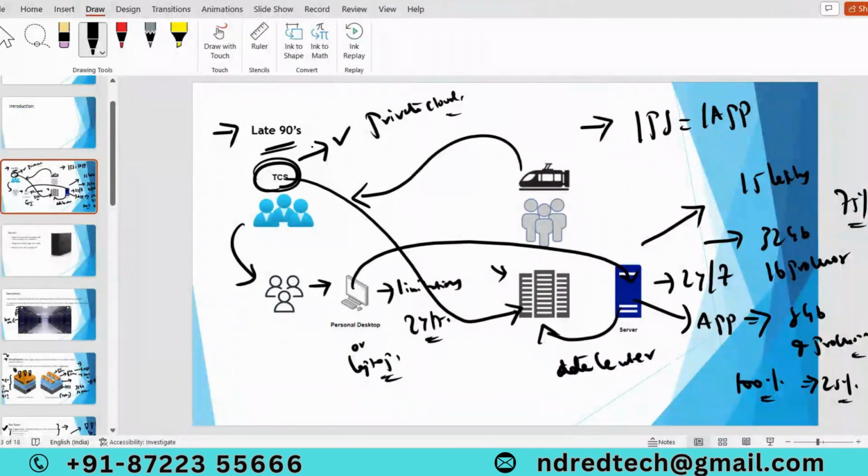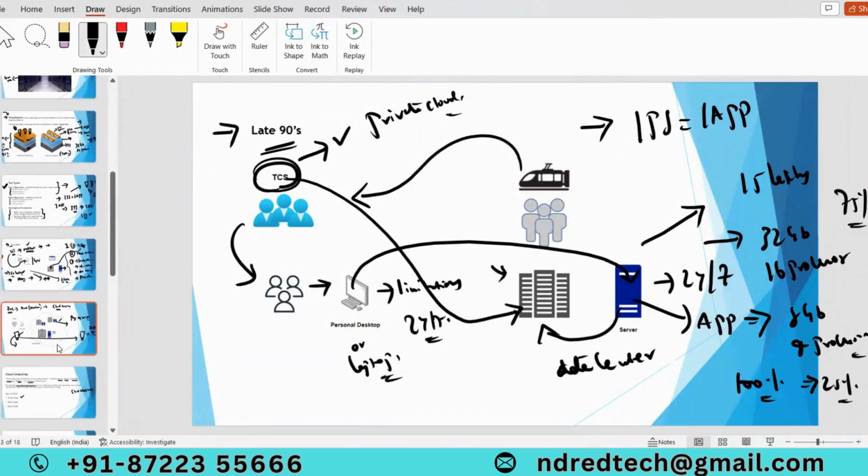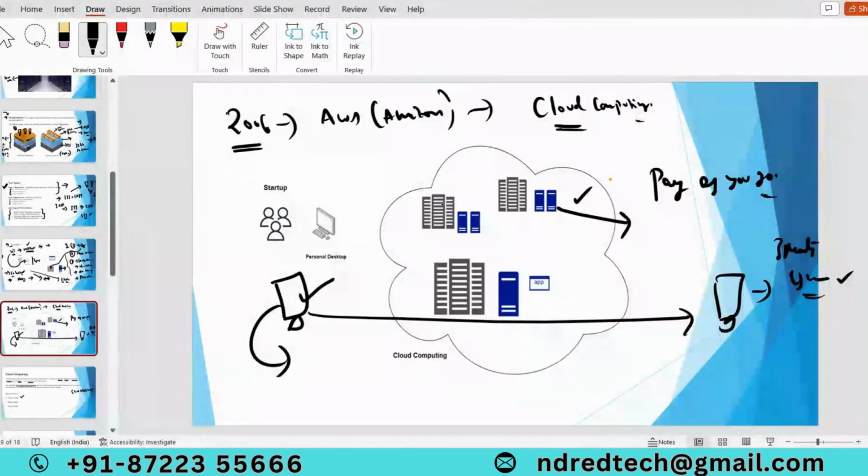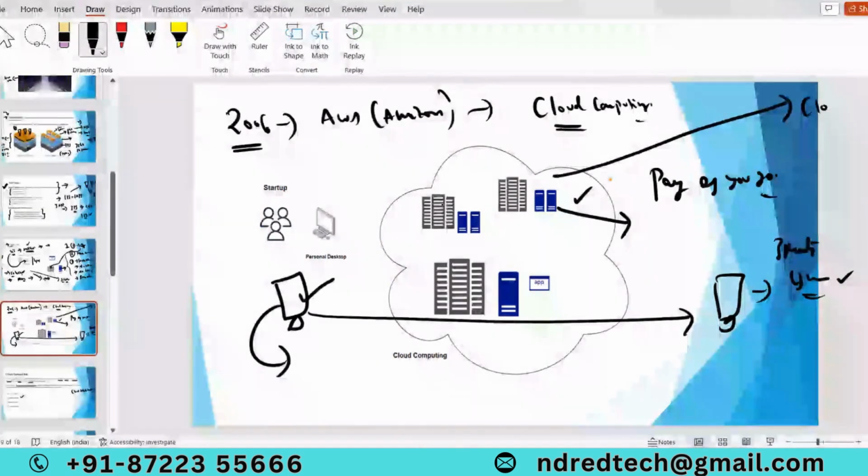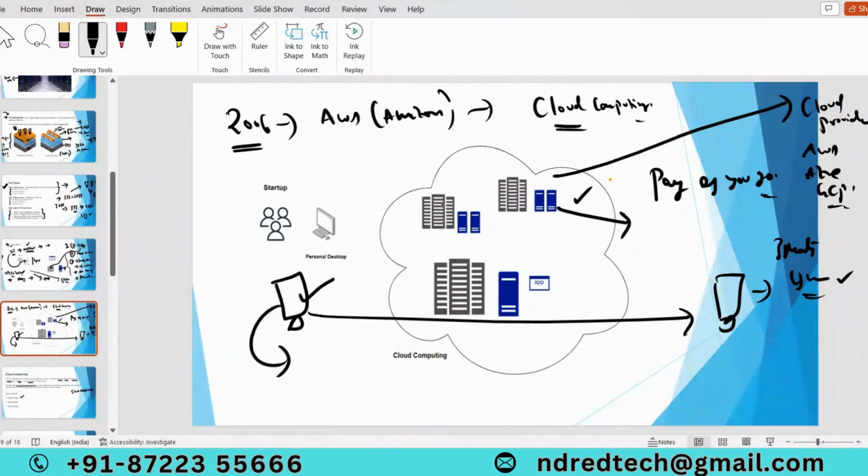Coming to public cloud, this is the example for public cloud. Here we have data centers and physical servers, but these data centers and physical servers belong to the cloud provider, whether it can be AWS or Azure or GCP. These data centers and servers belong to the respective cloud provider. We don't have any access to enter their data centers. We don't have any access to their physical servers. We have access to create virtual machines on top of their physical servers. We have complete access to these virtual machines.